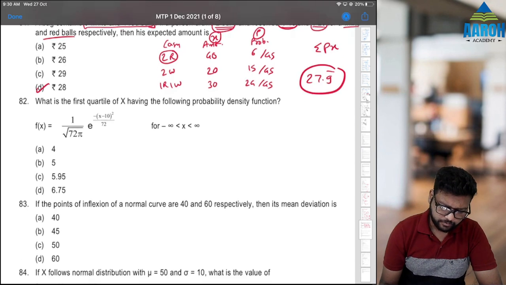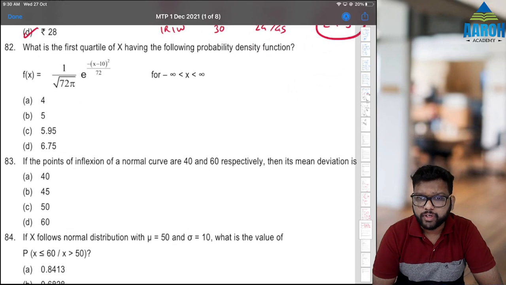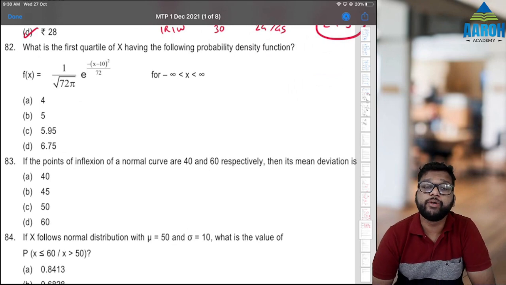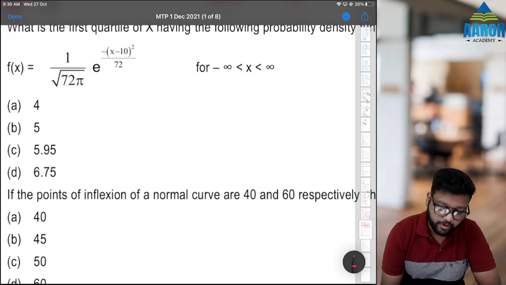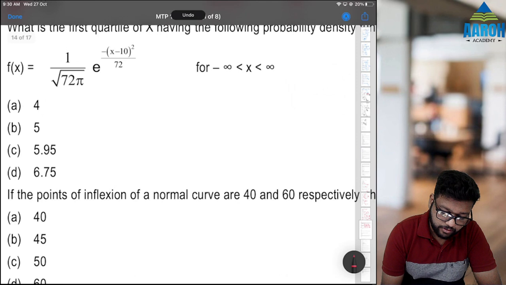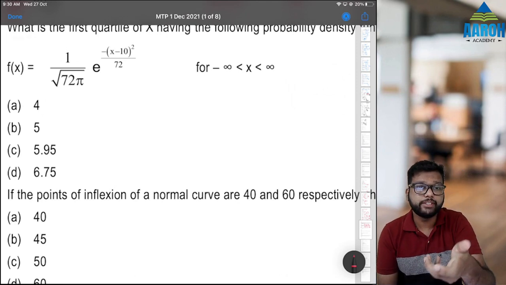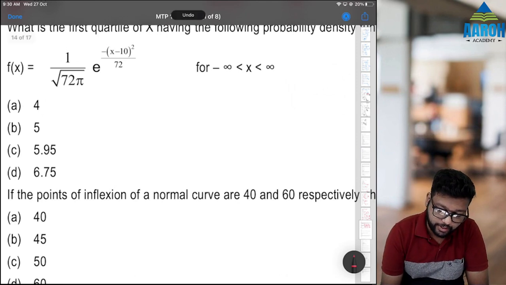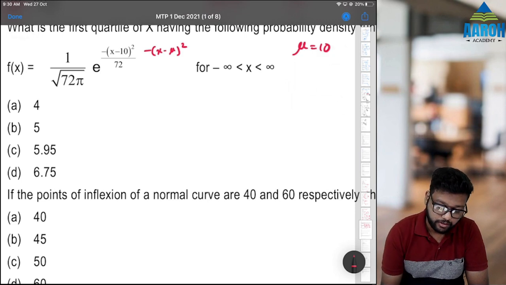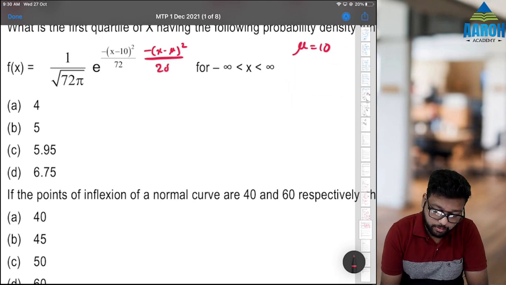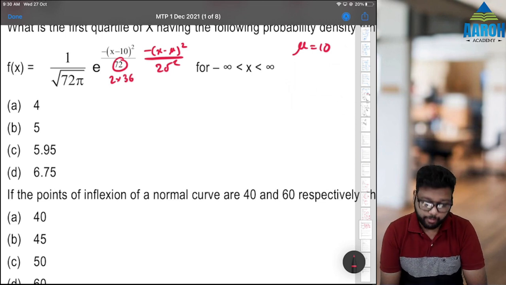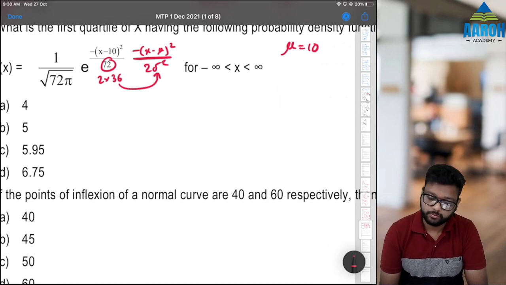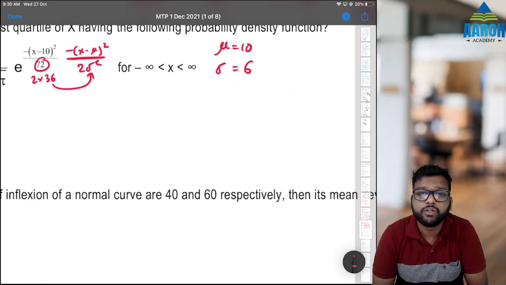Okay. Next, normal distribution. What is the first quartile of x having the following probability density function? Okay. We can identify, see this power part, the standard formula with mu and sigma is minus of x minus mu bracket square. That means mu is 10, and the below part is 2 sigma square, which is 72. 72 is 2 into 36. That means 36 is sigma square. So sigma is root 36, which is 6.